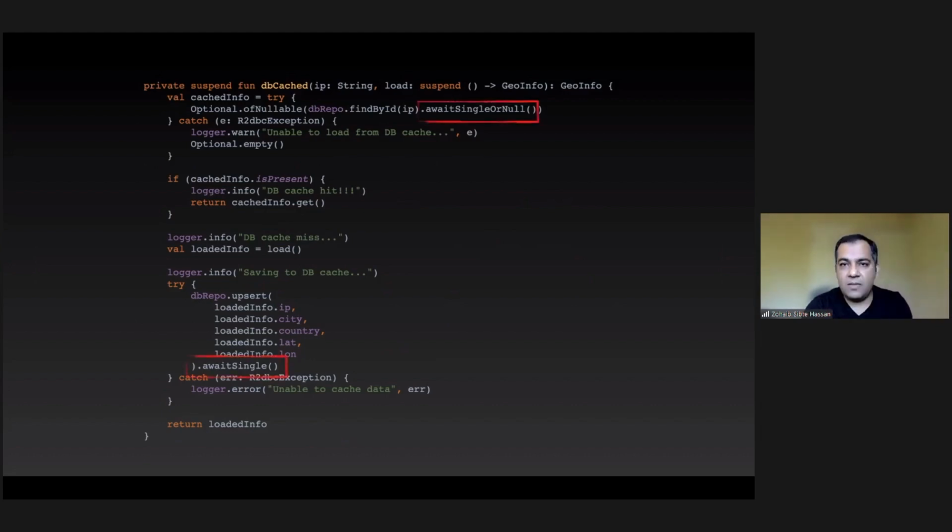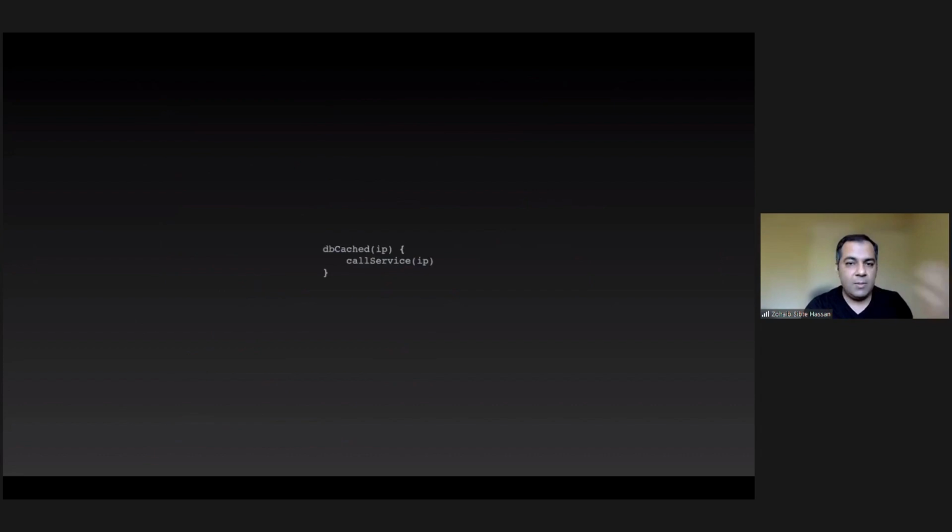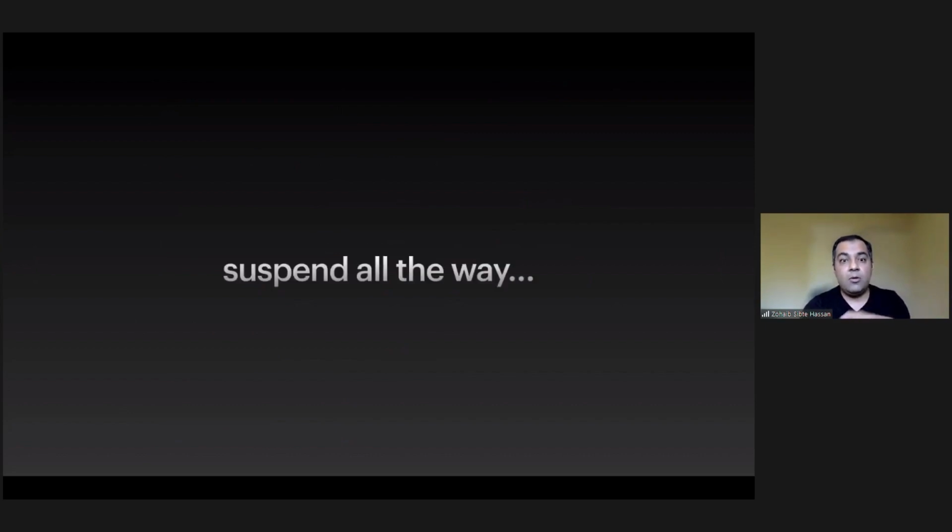Again, I'm doing these await single and await single or null provided by the Kotlin library. The end result would look like this, DB cached IP, and it just looks like a body. That's the beauty of this. And I would recommend you read more on the Kotlin docs. But you can make it suspend all the way. Spring supports suspendable methods all the way down to the bottom. And that's what I'm going to do next.